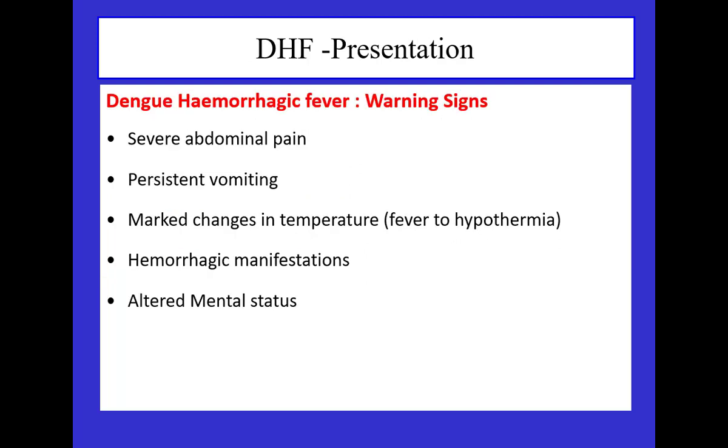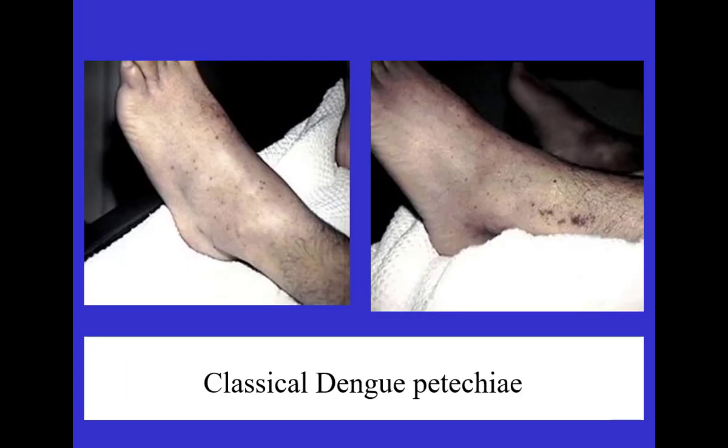Presentation, as you are seeing on your screen: a severe patient can present with severe abdominal pain, vomiting, with GI symptoms, gastroenteritis kind of symptoms, where you might be thinking that the patient might have some kind of food poisoning. It can mimic that. It can show marked change in the temperature. The patient can be hypothermic or hyperthermic, can have a hemorrhagic manifestation at the time of presentation in the form of maybe epistaxis, pulmonary hemorrhages, GI hemorrhages, melena and vomiting. And sometimes in severe patients, some patients come to the ICU with CNS involvement. But rarely do these patients have hematuria. So hematuria is not a usual presentation in dengue, it's rare. And this is how the particular hemorrhages look.